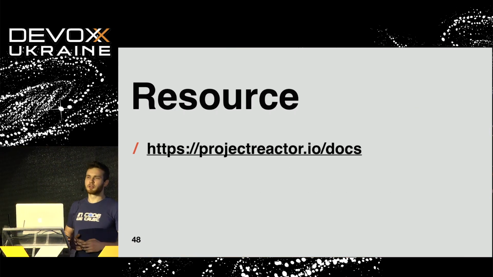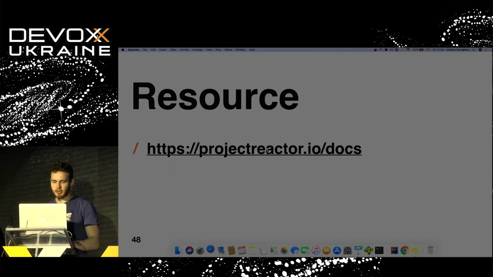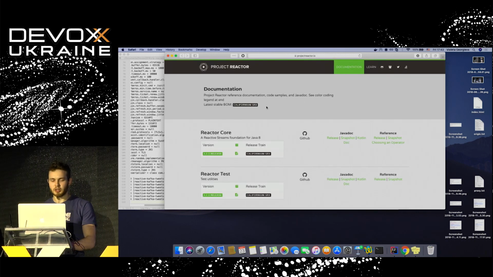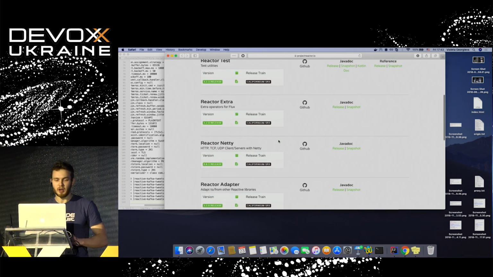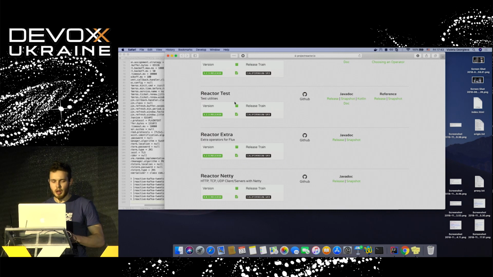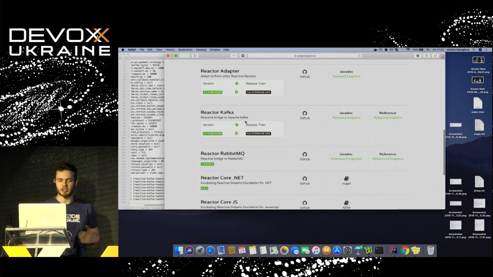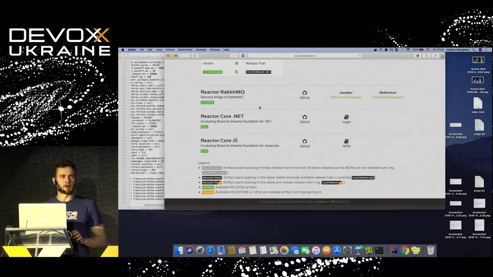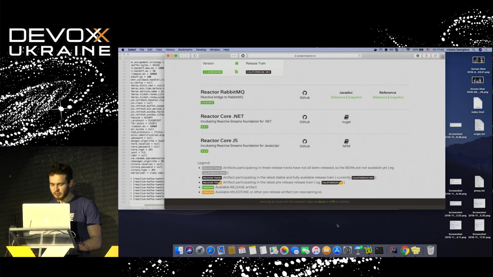If you would like to learn a little bit more about Project Reactor, just follow this link. There is a huge number of projects that you can find under the Reactor umbrella. Along with Reactor Core, we have Reactor Test, which allows us to test our application, Reactor Extra, the Netty adapter, and so forth. And not only Java, there are also Reactor .NET and JS, which is also amazing.